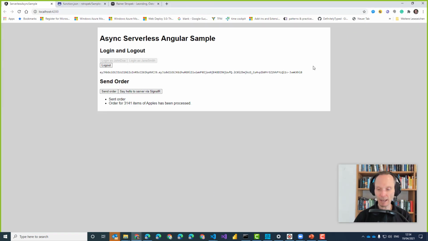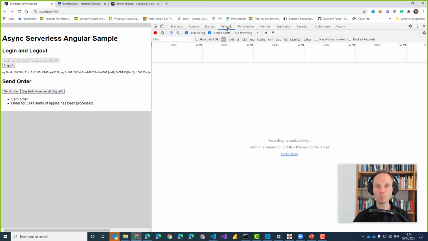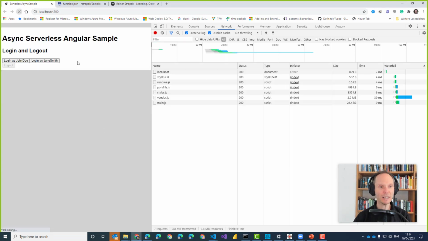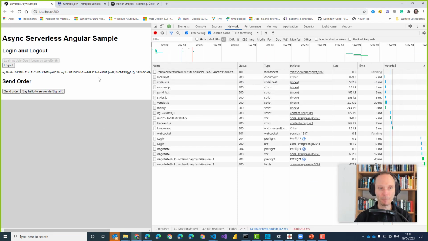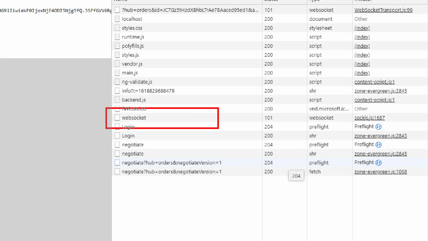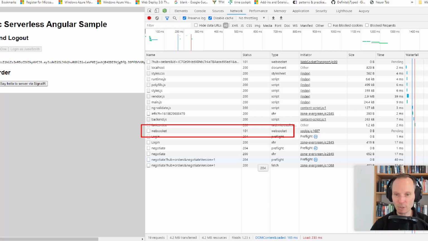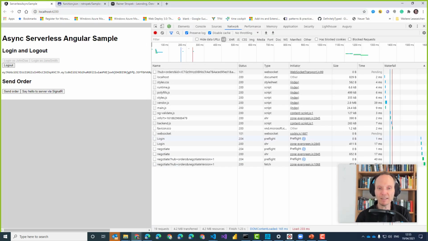Let me prove that this really works in the background. I will reload the page again, log in again. And if you take a very close look, you will find here in the communication area that my client now talks to WebSockets to my application. But how can it talk WebSocket with my application if I'm not implementing WebSocket?